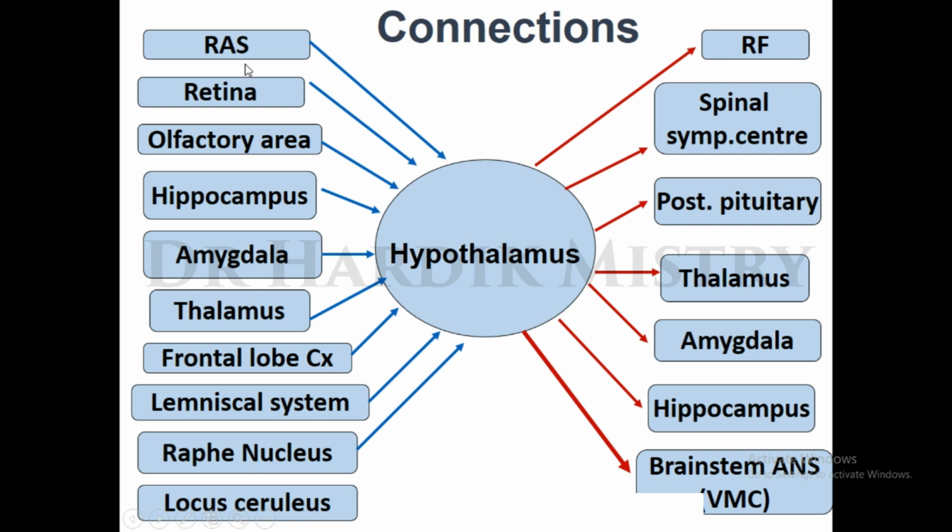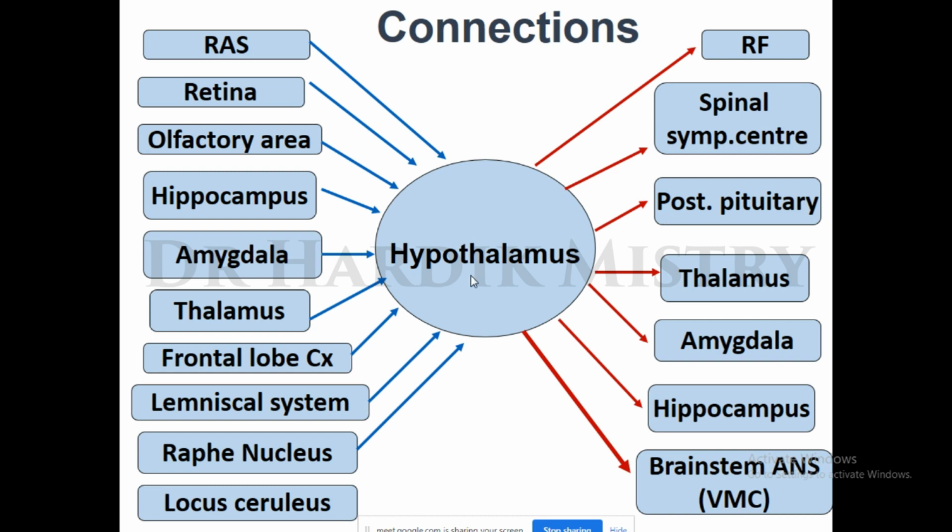So all these are the afferent connections of the hypothalamus, whereas the efferent connections of the hypothalamus go to the reticular formation, spinal sympathetic center, posterior pituitary, thalamus, amygdala, hippocampus, and brainstem autonomic nervous system, which is the vasomotor center.